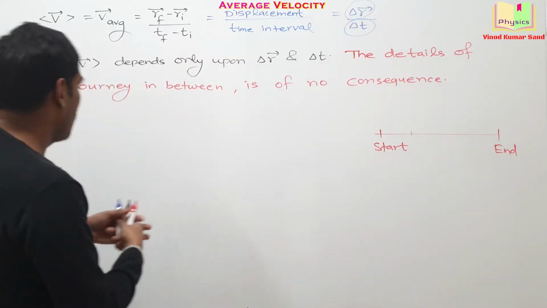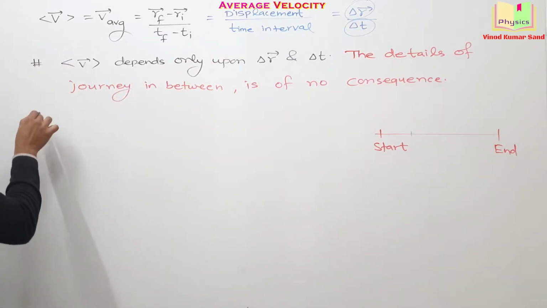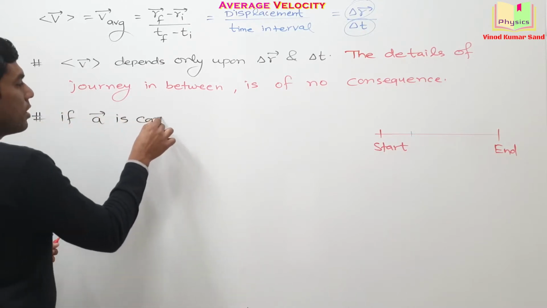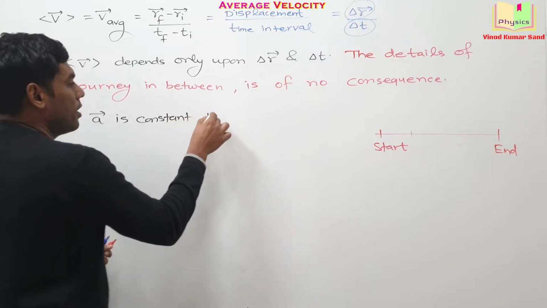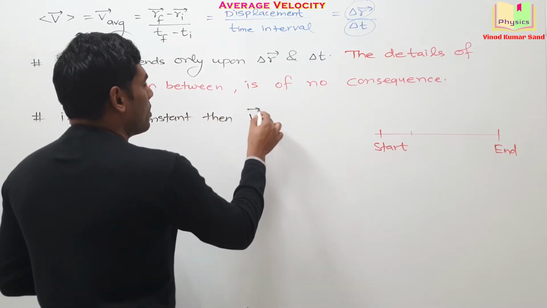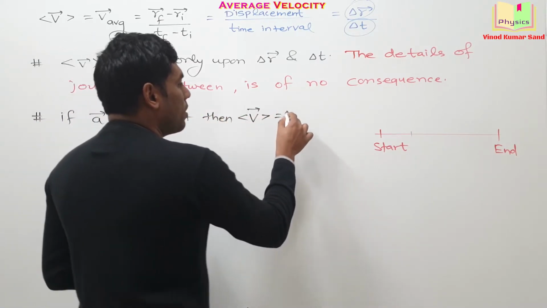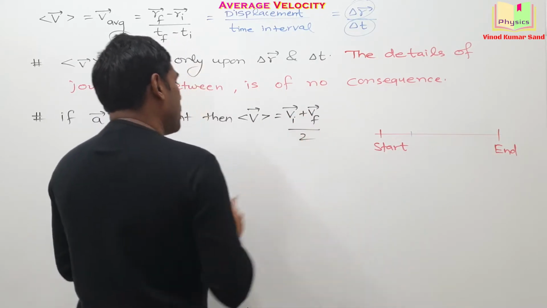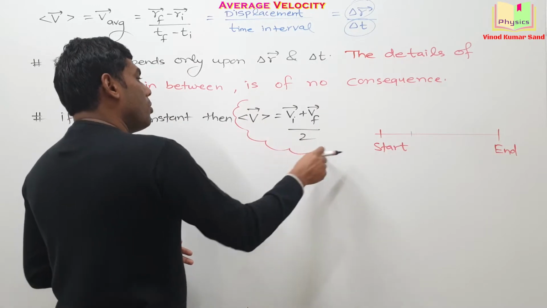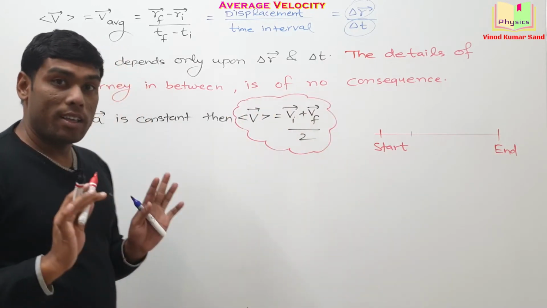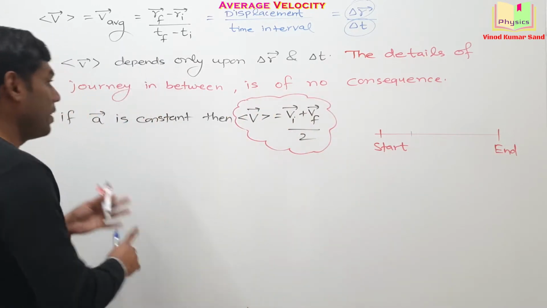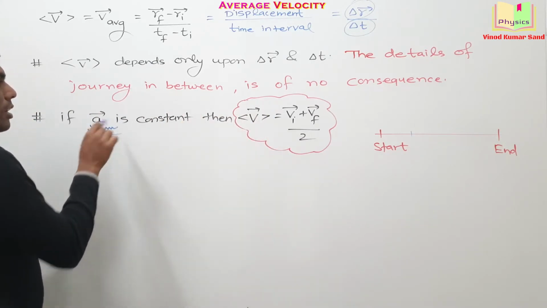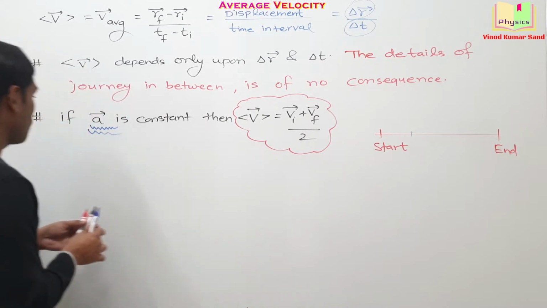Getting it? Another important point, if acceleration is constant, then the average velocity will always be equal to the initial velocity plus final velocity divided by 2. In doing the numericals, this will be pretty useful. But keep in mind that this is applicable if and only if acceleration is constant.